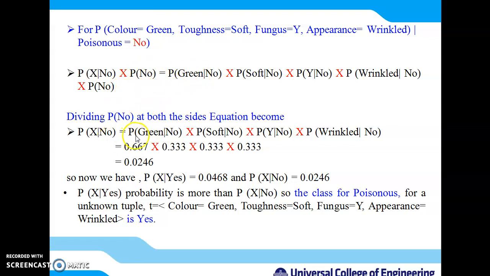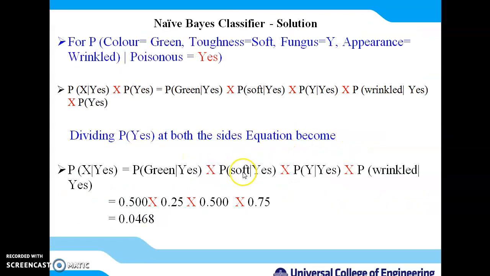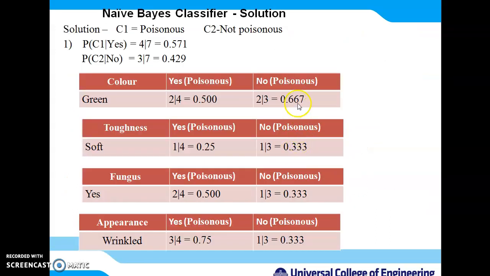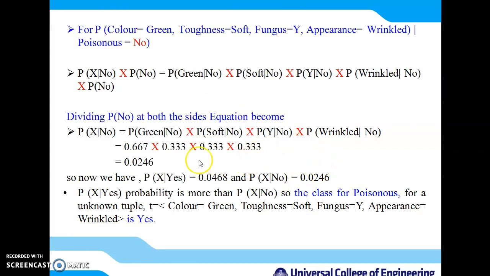We will compute the probability of green given no, soft given no, fungus given no, and wrinkled given no. We will take these from the previously computed table. The values we have already computed are 0.667 into 0.333 into 0.333 into 0.333. So our final calculation is 0.0246.